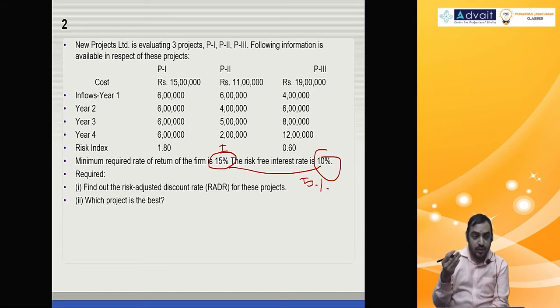When you take more risk, you expect more return naturally. Correct? Now look at the risk index. This P1 is 1.8 times riskier. So 5% is the risk premium you require, but 5% is not sufficient. You need to multiply it by 1.8. And for the next project, multiplied by 1, and for the other, multiplied by 0.6.